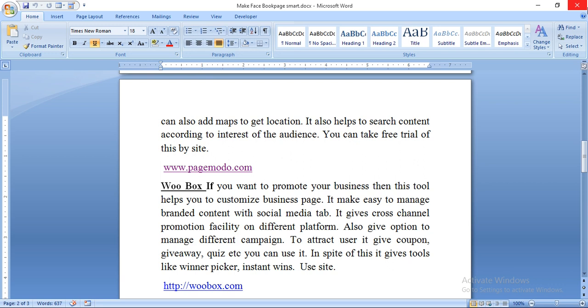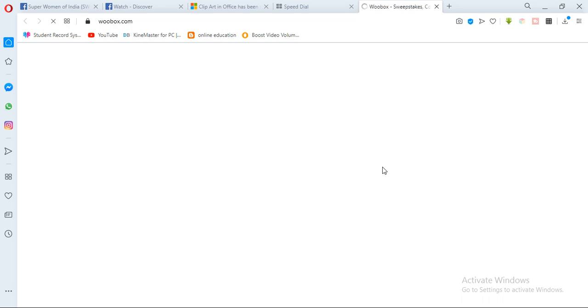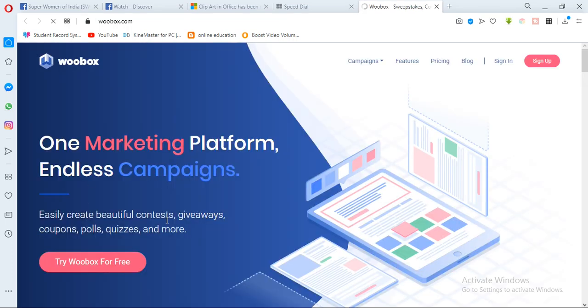You use it. So these tools help you to attract your customers and engage them on the site by using Woobox. Again you can see this Woobox. Just see Woobox. One marketing platform, endless campaigns. You can do the campaign here by signing in. So there are so many facilities which you can use.